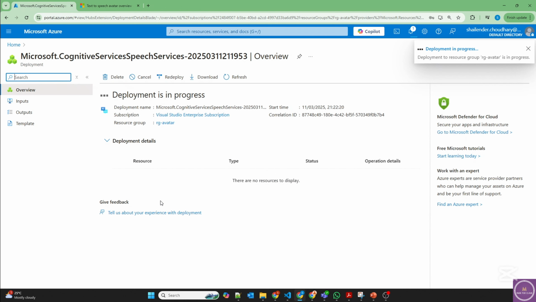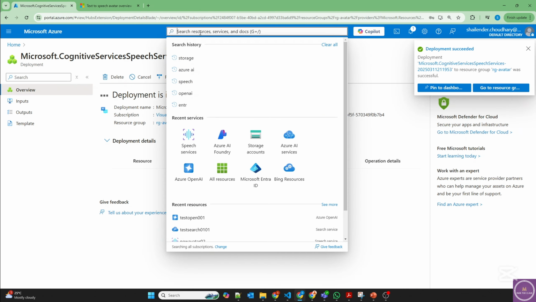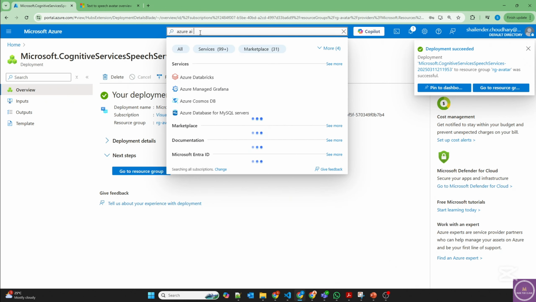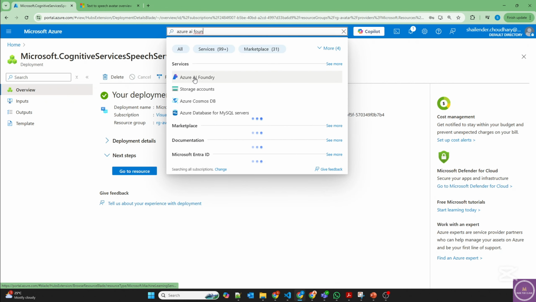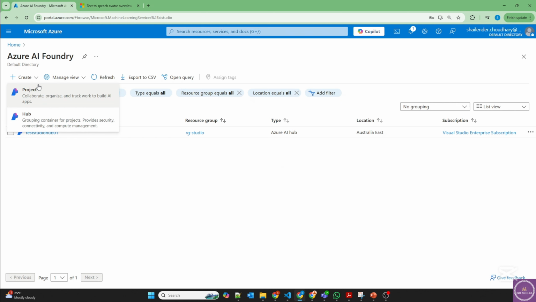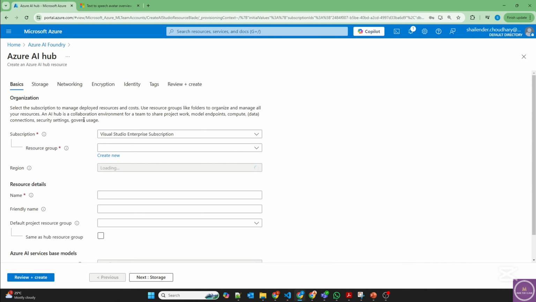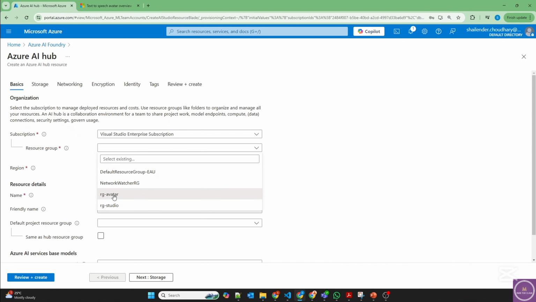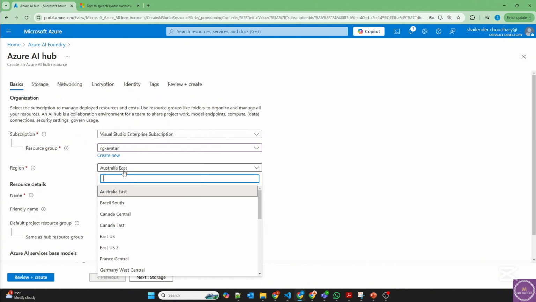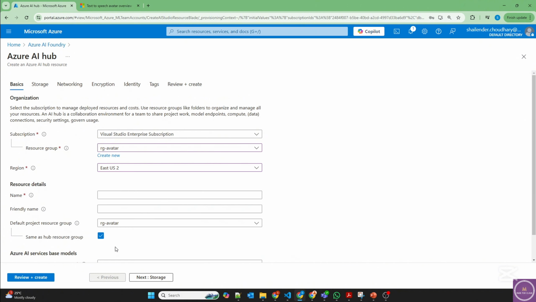Now for the time being, let's deploy Azure AI Foundry Hub. Azure AI Foundry. Let's deploy a hub. I'll use the same resource group and let's use East US2 so that all the services are in the same region.